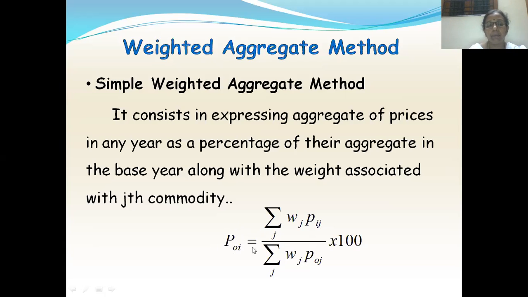Here I am taking only prices because I am constructing price index numbers. If you want to construct quantity index numbers, then in such cases, wherever you have P, replace it with Q. If I want quantity index number, I can replace this with Q0I, and correspondingly the formula also, instead of prices, will take quantities, that is Qij and Q0j. So there is no difference in the formulas. Just in place of P, you have to write Q to find the quantity index numbers.